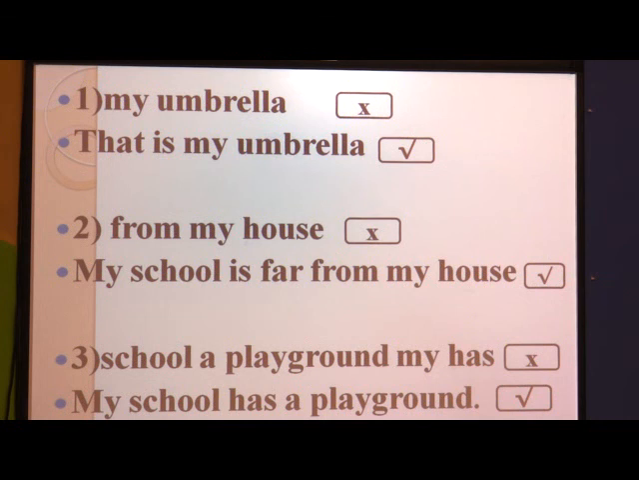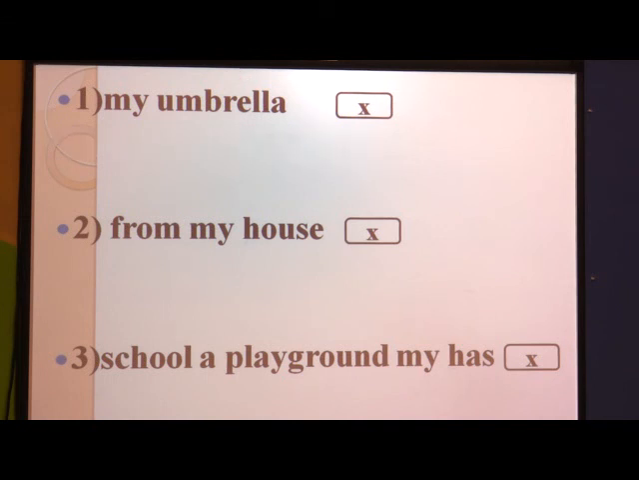Understood? Once again I am going to say, we have seen three examples. First one, my umbrella, second, from my house, third one, school a playground my has. These groups of words do not make any sense. So, the correct or complete sentences are, first, that is my umbrella.